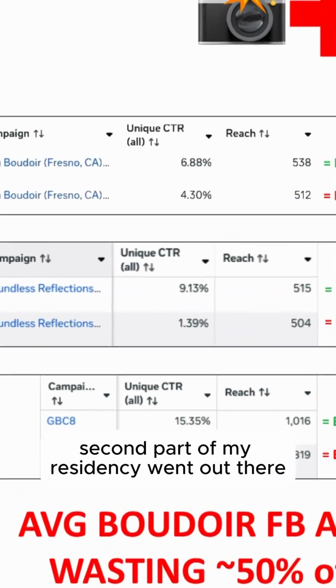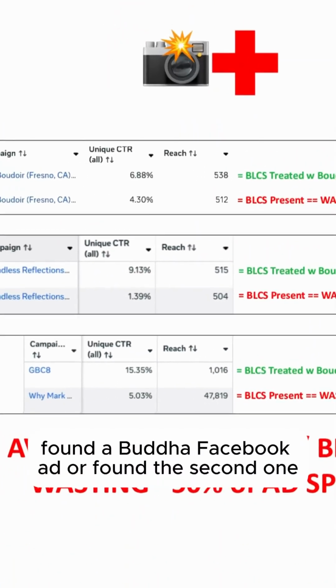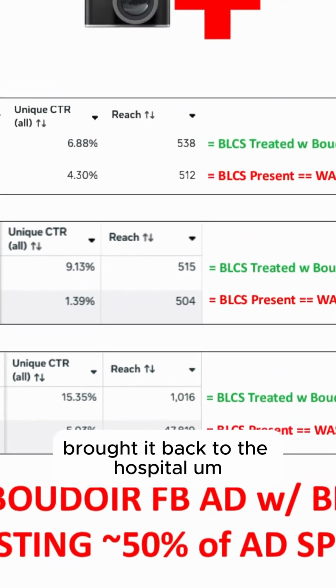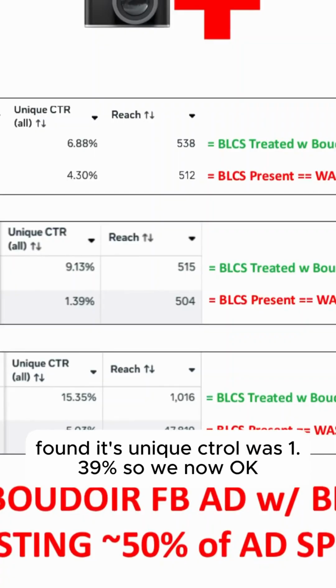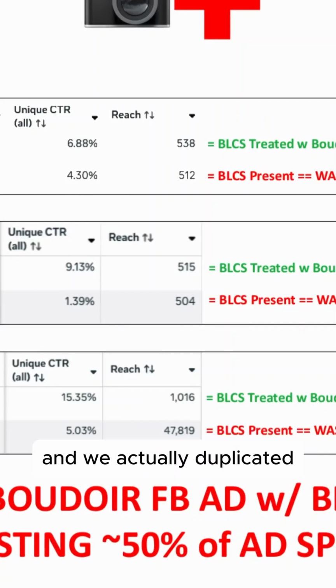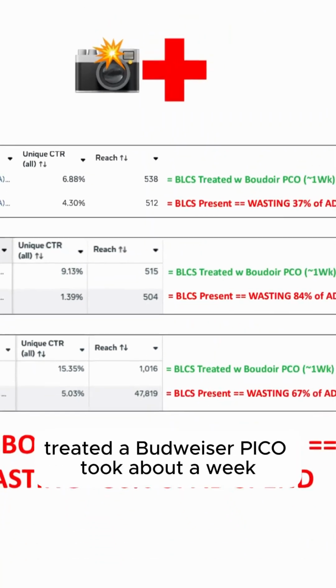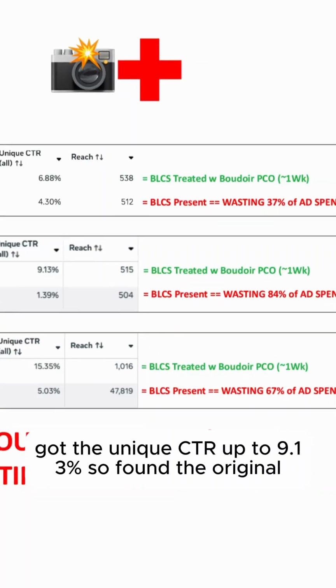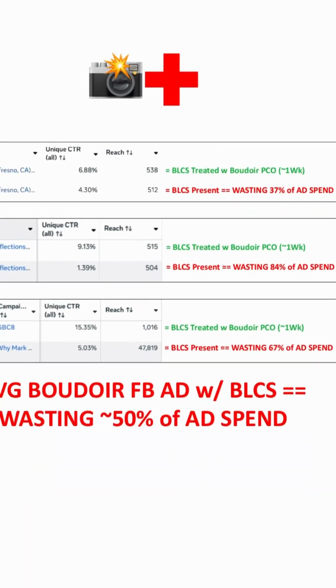Second part of my residency, went out there, found a Boudoir Facebook ad, the second one, brought it back to the hospital, tested it, found its unique CTR was 1.39%. So we know, okay, BLCS is present because unique CTR is under 6%. And we duplicated, treated with Boudoir Pico, took about a week, got the unique CTR up to 9.13%.